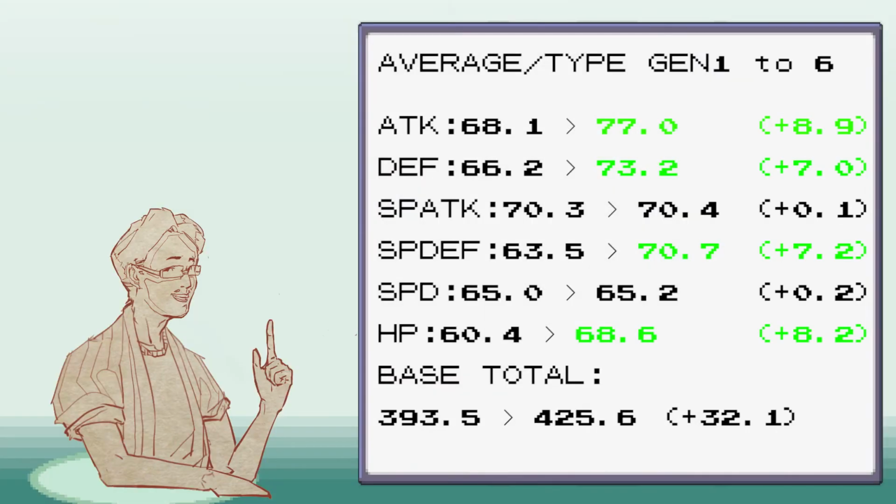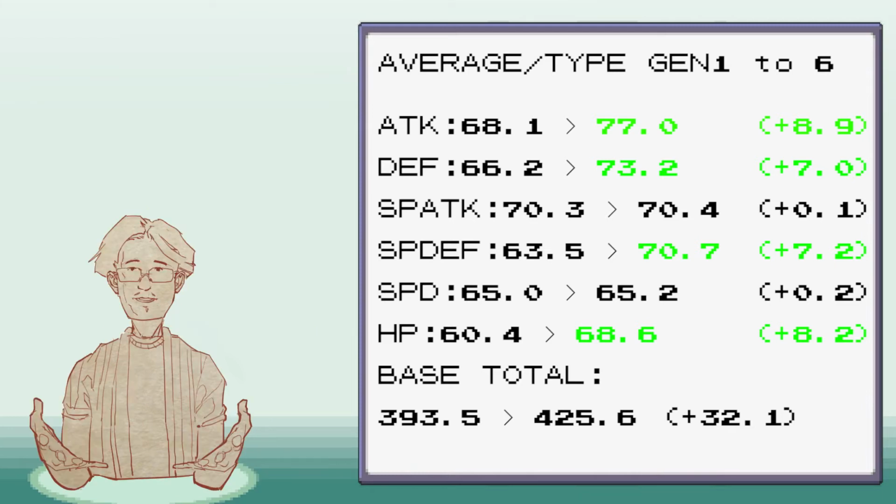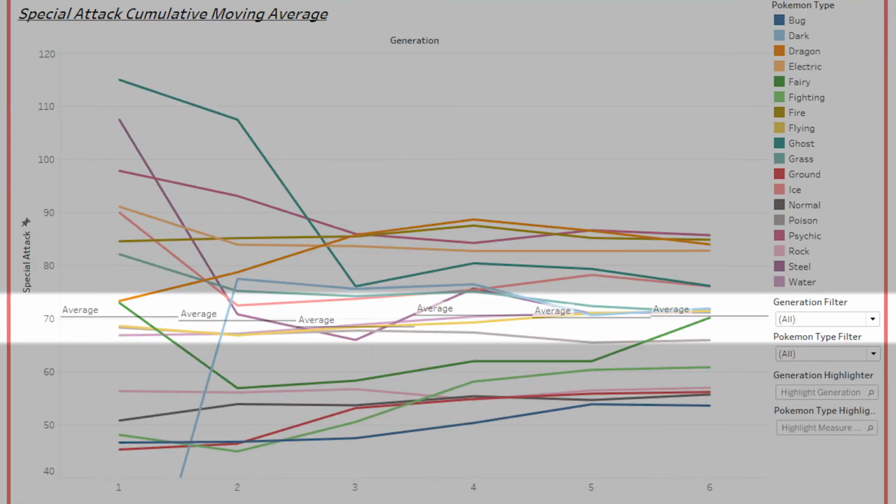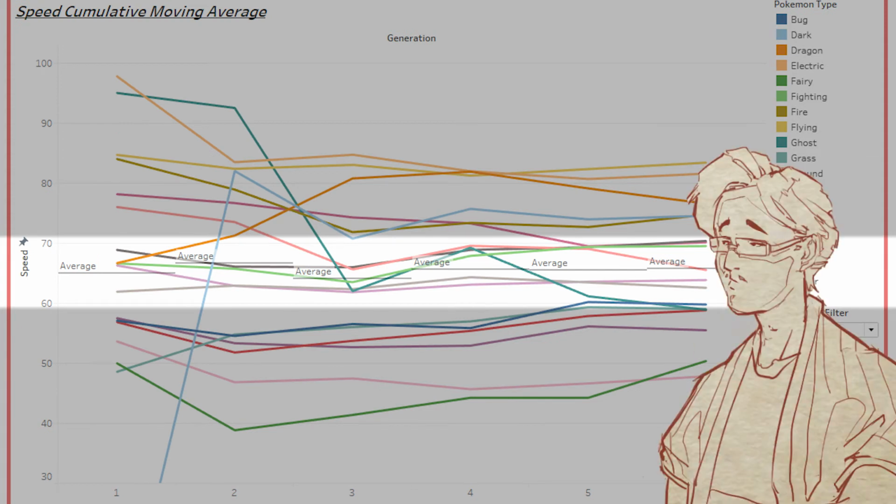Note that when I use the term power creep, I mean in the specific context of general stat type design, not with respect to competitive play, which I know fuck all about. The power creep is observable in all stats except special attack and speed, whose average has stayed strangely consistent throughout the years. I don't know if this is a conscious design decision or just a random coincidence.